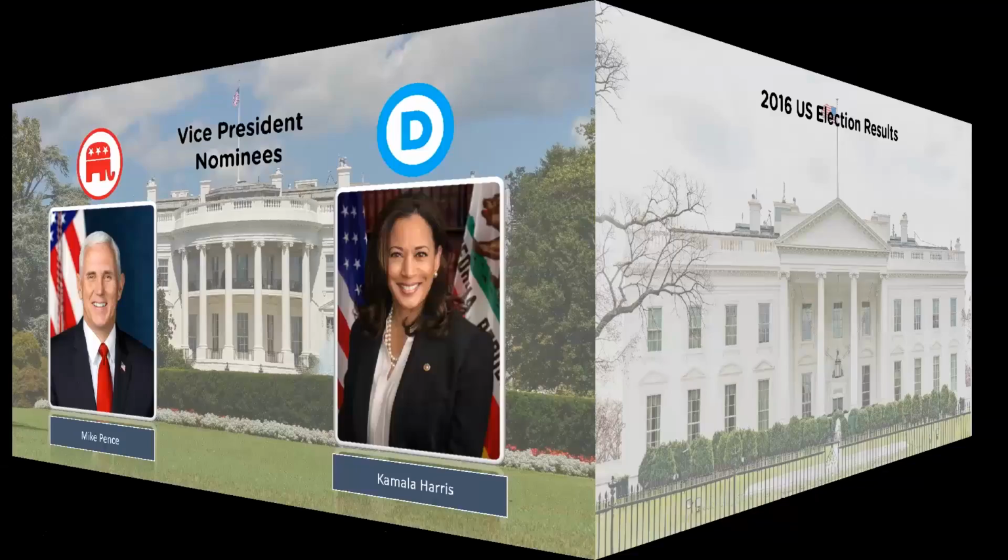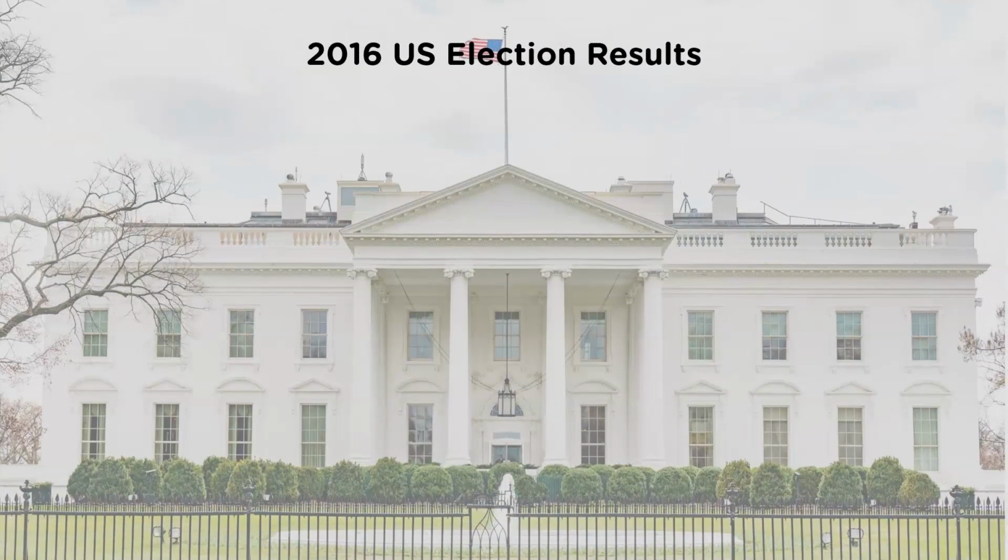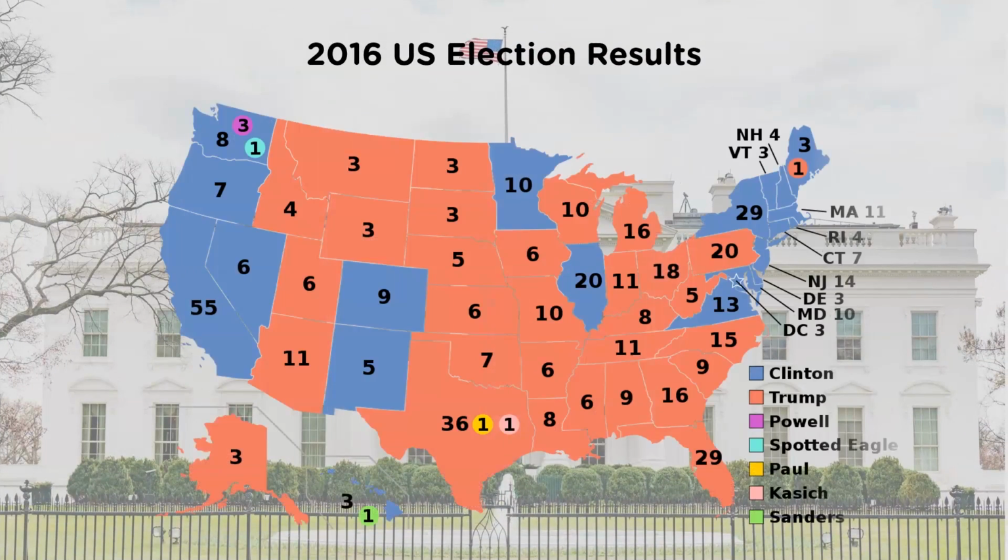Now, let's see the results of the last US presidential election in 2016. The Republican ticket of businessman Donald Trump and Indiana Governor Mike Pence had defeated the Democratic ticket of former Secretary of State Hillary Clinton and US Senator from Virginia Tim Kaine. Donald Trump received a total of 304 electoral votes, while Hillary Clinton got 227 electoral votes. A significant number of central states in the United States were swept by the Republican Party.